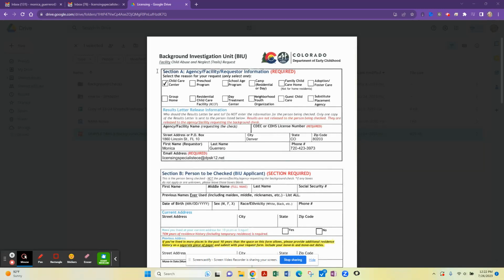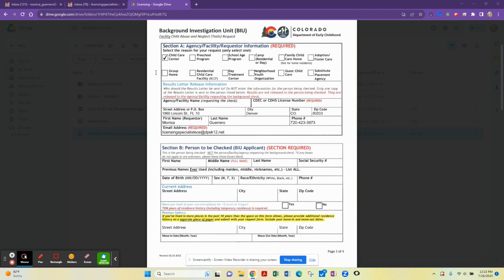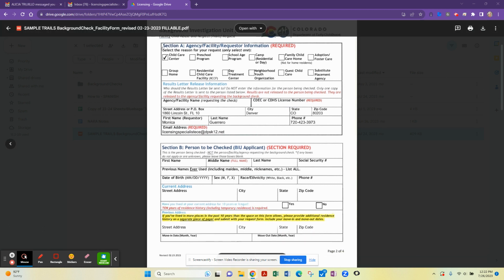Hello, welcome to the short video showing you how to complete the Trails background check form for facilities. The form has 3 pages. On the first page, you will find sections A and B. Section A is completed by the DPS Early Education Licensing Specialist, so you do not need to enter any information here in Section A.